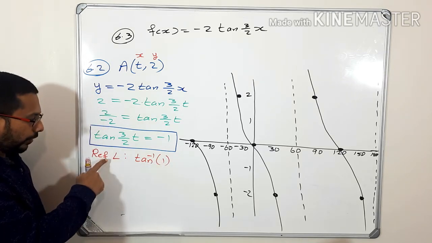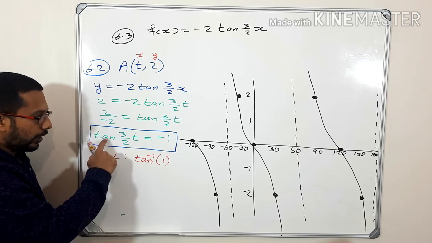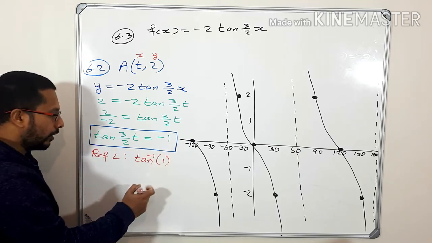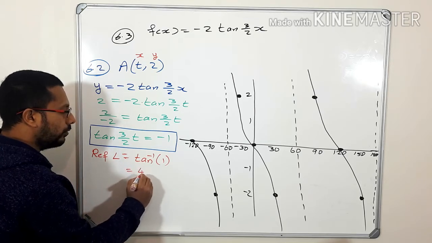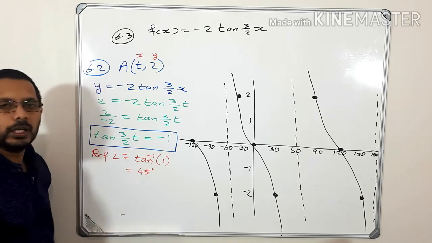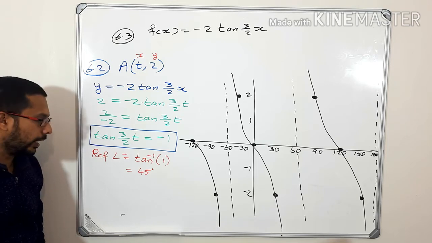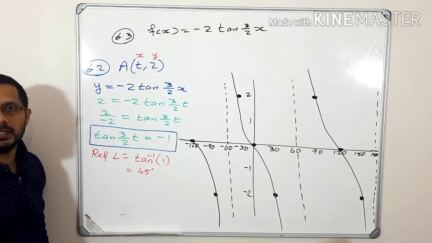So what is the tan inverse of positive 1? That is equal to 45 degrees. So the reference angle is 45 degrees.